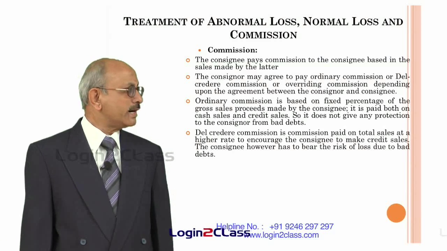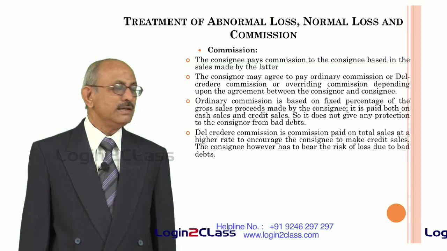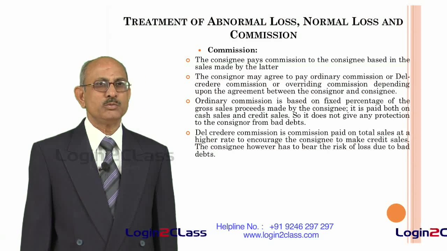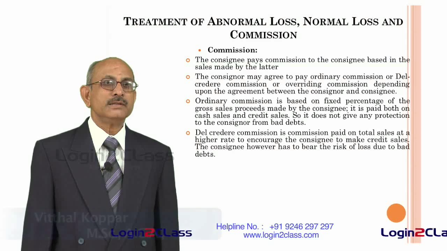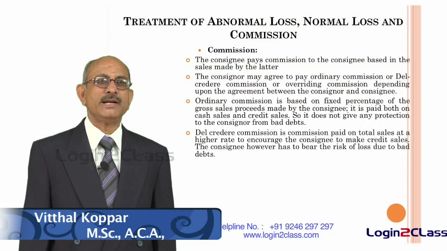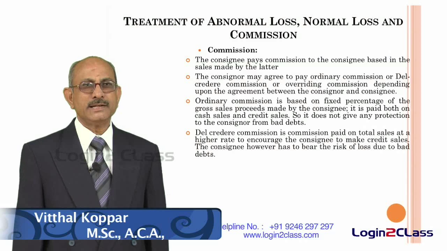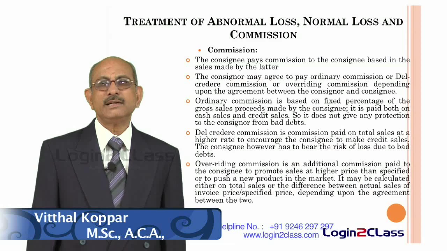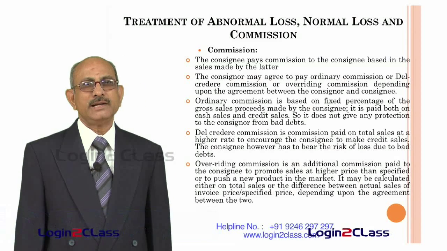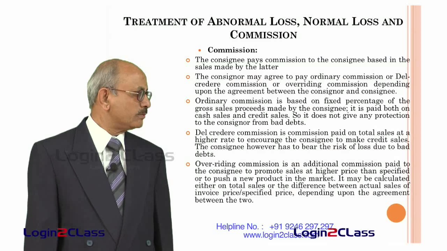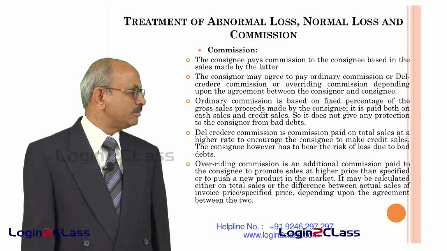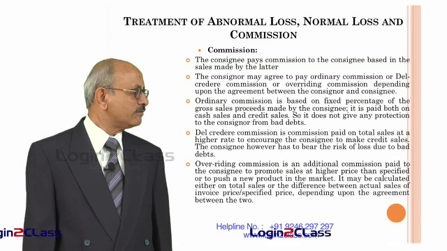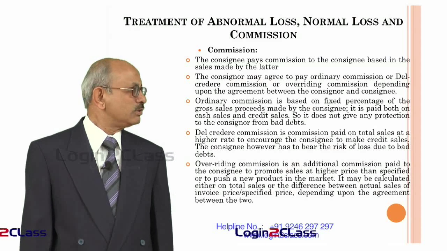In addition to that, some overriding commission also can be paid to the consignee to promote sales at a higher price. For example, let us say he wants the sale price to be a certain minimum, and he can tell the consignee that if he sells at a higher price than the normal price indicated, then he will get a higher commission. That is called an overriding commission, in order to ensure that the consignee is able to push the sales at a higher price than what is normally agreed to. So, all the three different types of commission, that is the ordinary commission, the del credere commission and the overriding commission, have to be accounted for, and they have to be paid by the consignor to the consignee.